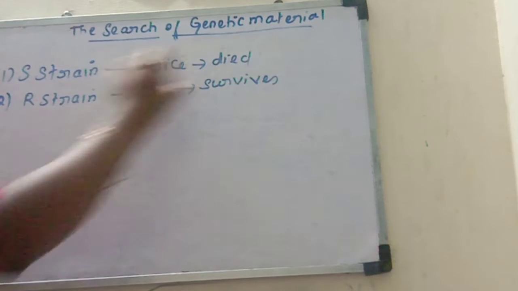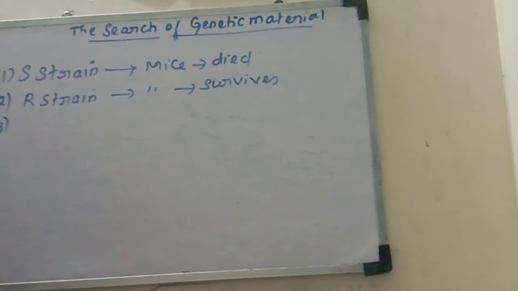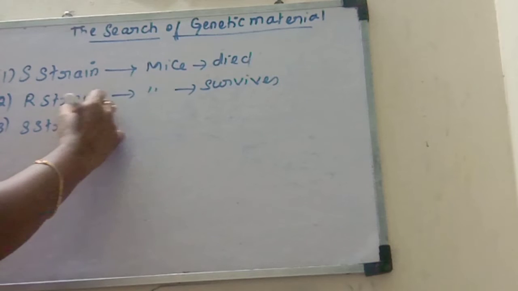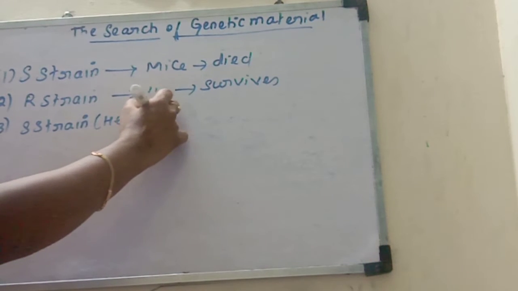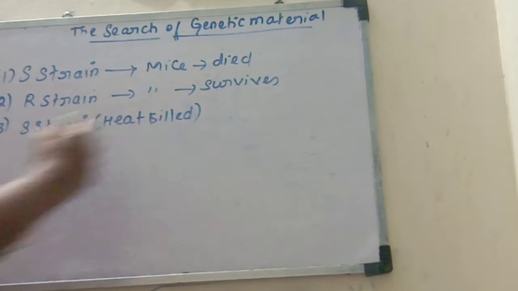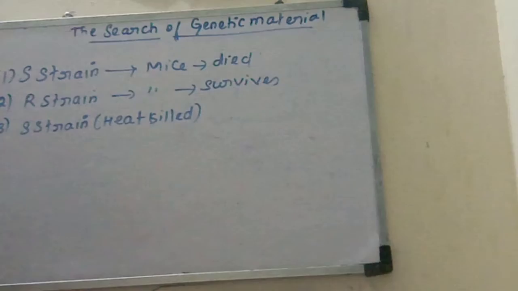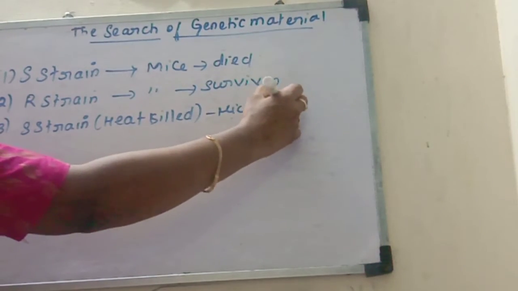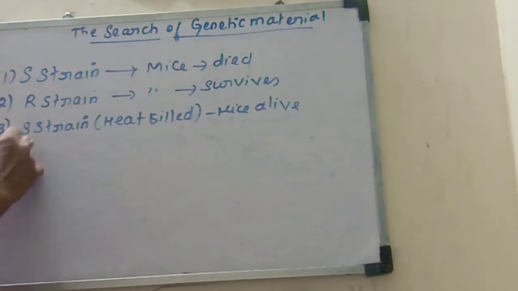In the third step, he killed the S strain. The S strain was heated, so it was heat-killed. When the S strain was heat-killed, it became non-virulent, so the mice stayed alive. Here also the mice survived. The fourth step is what actually proves the transformation of the genetic material.